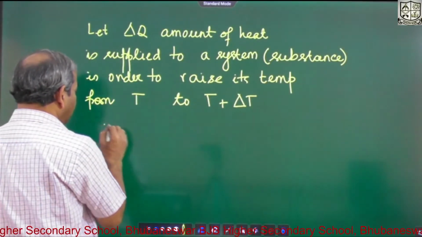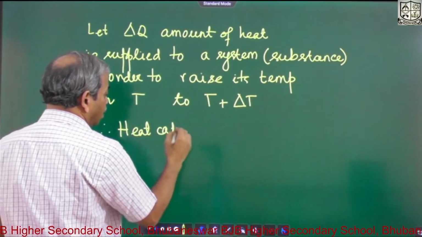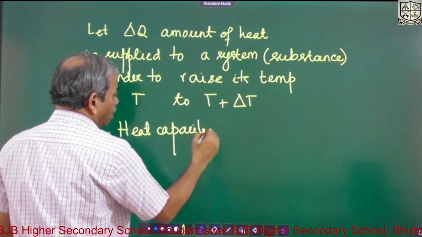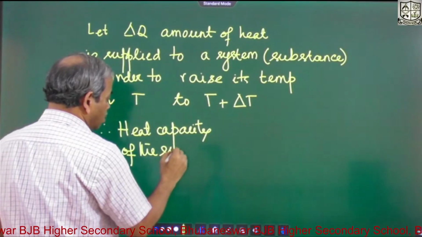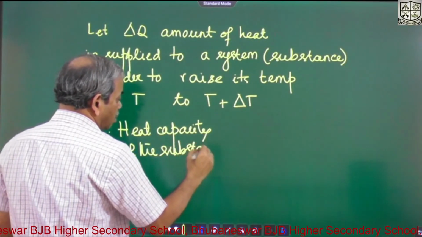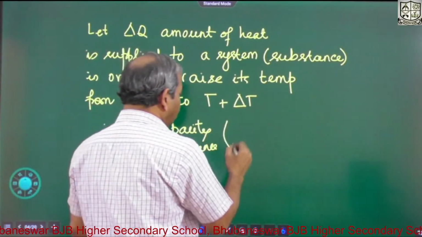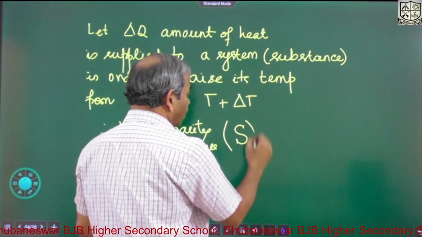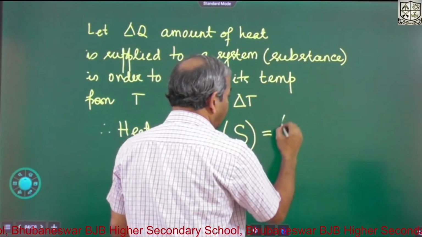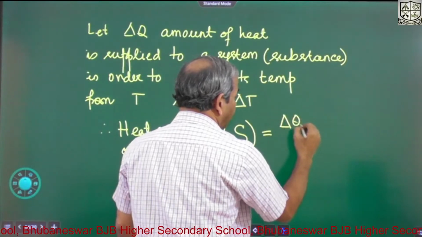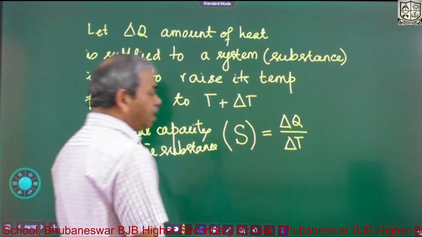So heat capacity of the substance, we write it as S, capital S. So heat capacity of the substance is delta Q by delta T. What is delta T?